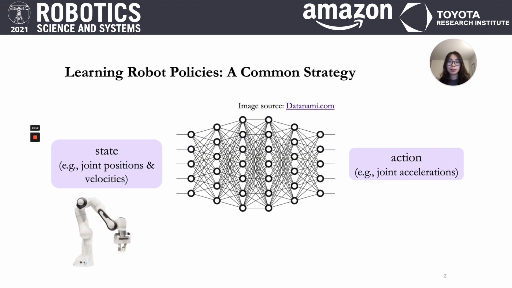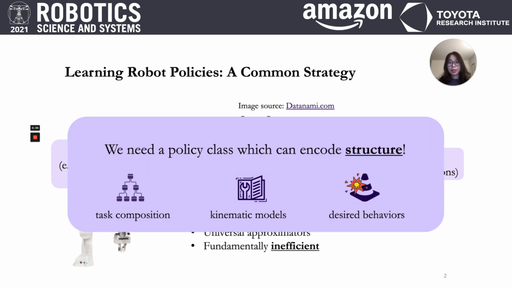In most of the existing work on learning robot policies, fully connected neural networks are often used to parameterize the mapping from state to action, namely the policy. On one hand, these fully connected neural networks are powerful because they are universal function approximators. However, this also means that they're extremely inefficient. Therefore, in order to make robot learning practical, an essential step that we need to take is to find a policy class which can encode structure in robotics problems.